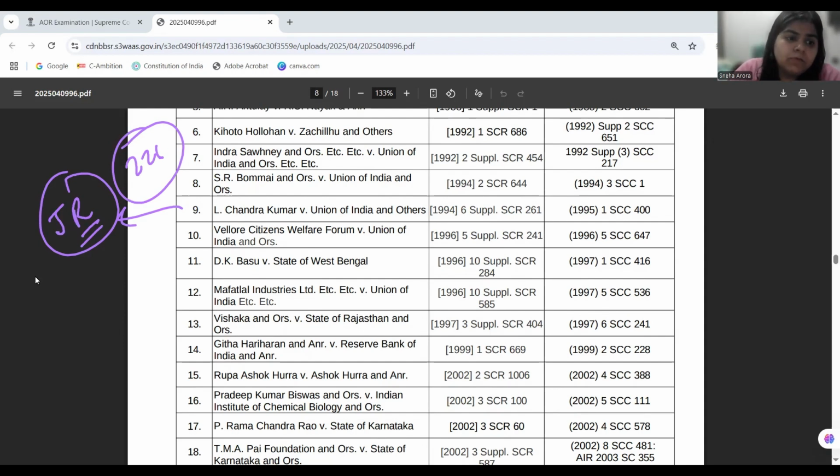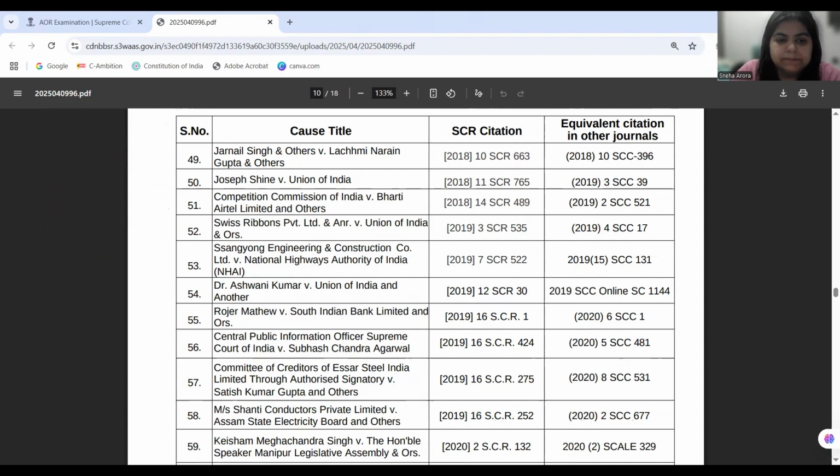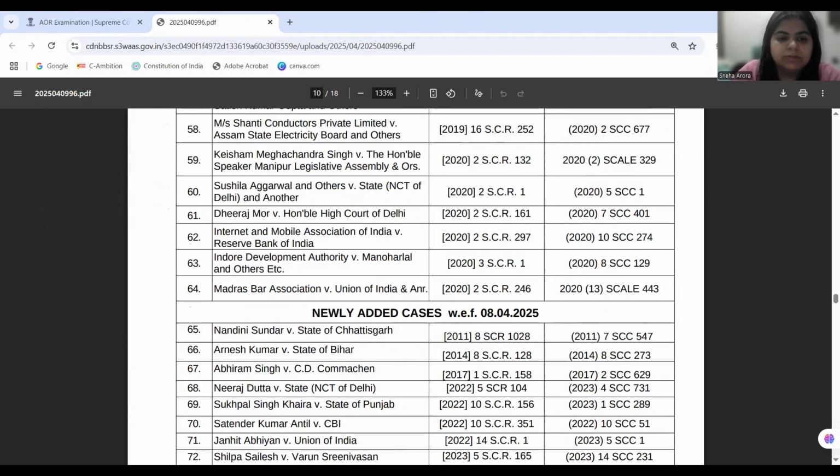Okay, moving on to another case. Another case is the case of Roger Matthew versus South Indian Bank.